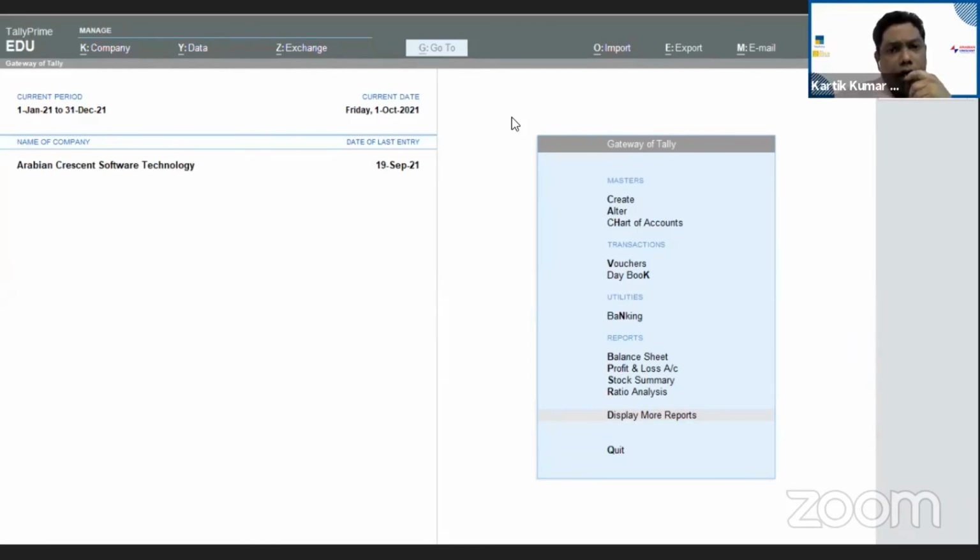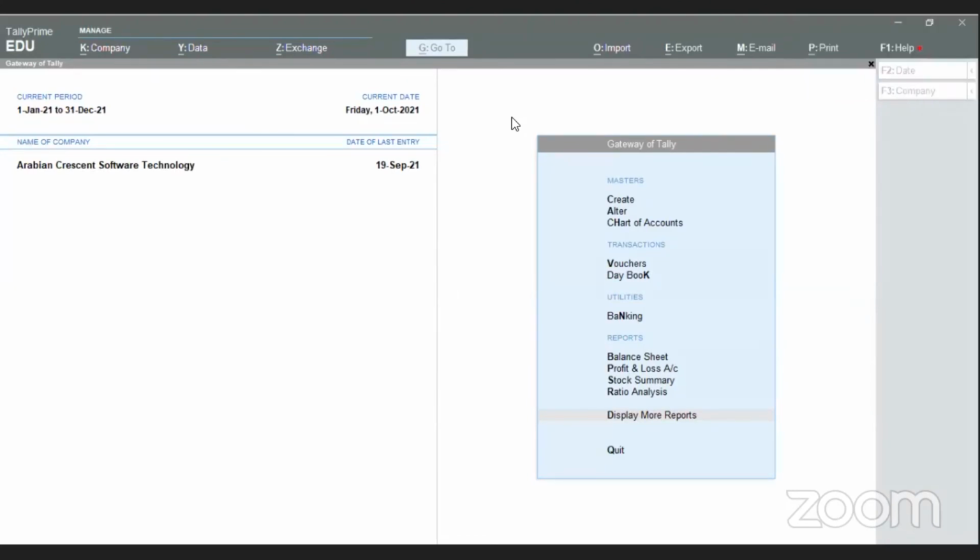Yes, we can very well do that. In customization, we can block the deletion and cancellation buttons, so that they cannot do it.